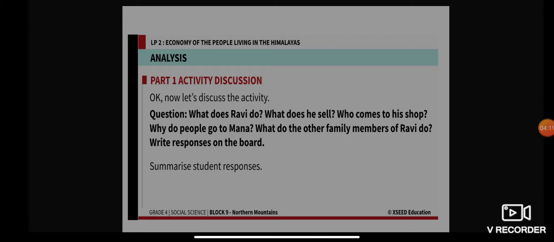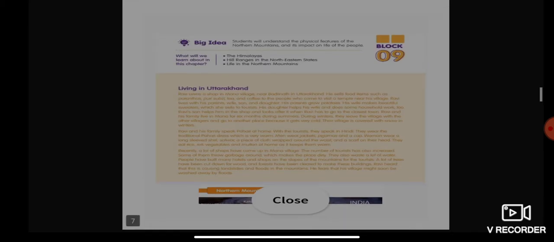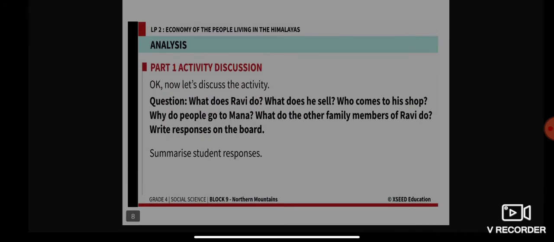What does Ravi do? And what does he sell? Based on this story, what does Ravi do, what does he sell, and who comes to his shop? Why do people go to Mana? And what do the other family members of Ravi do? Please give the answer for this one again.